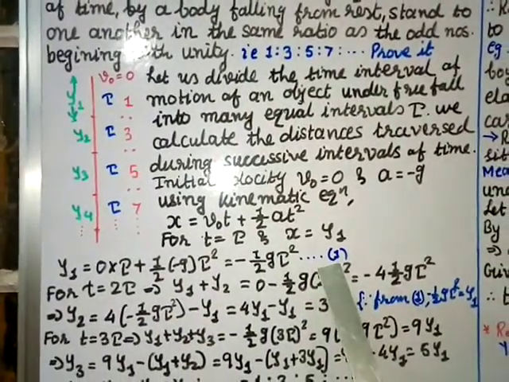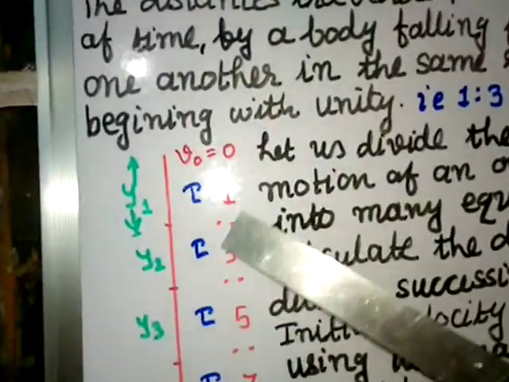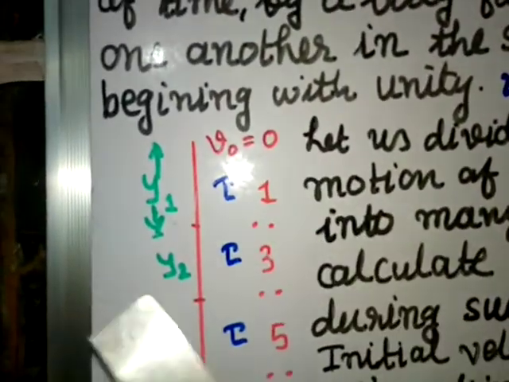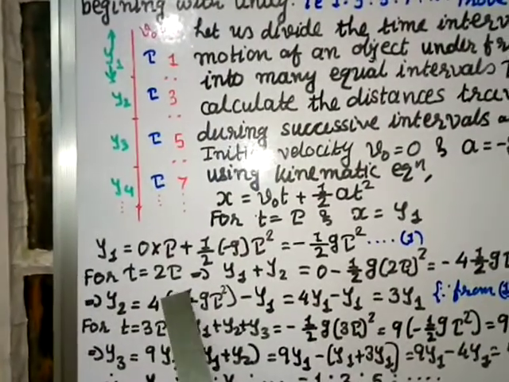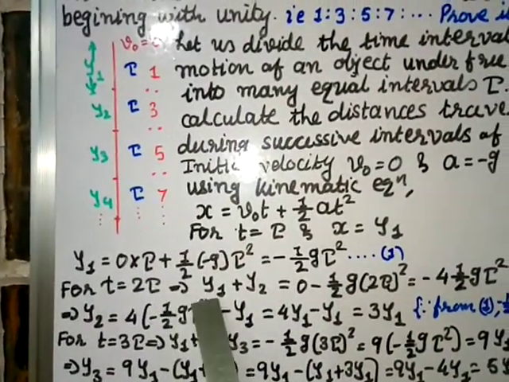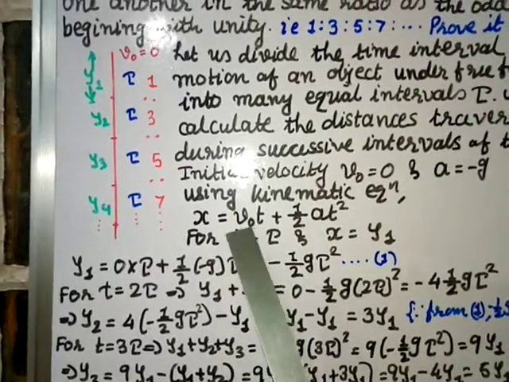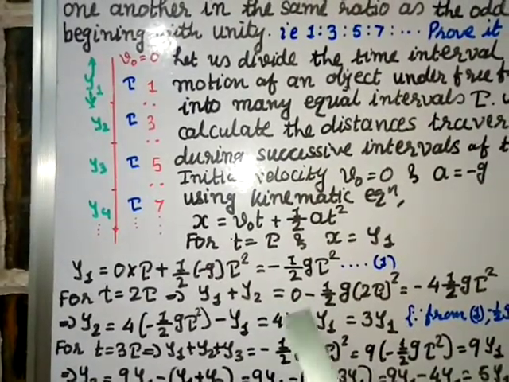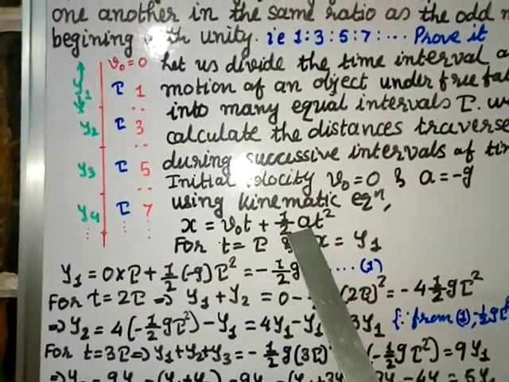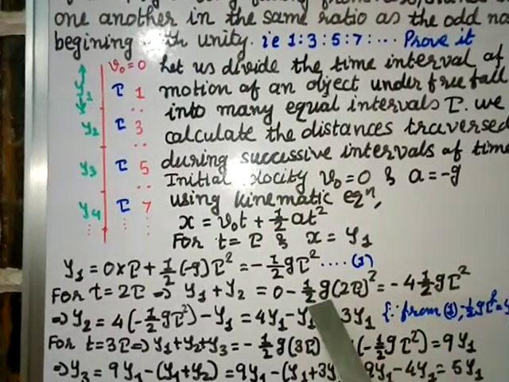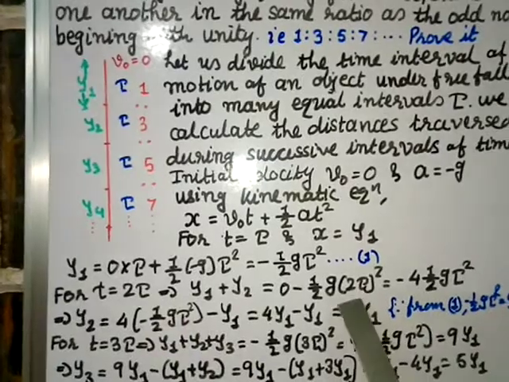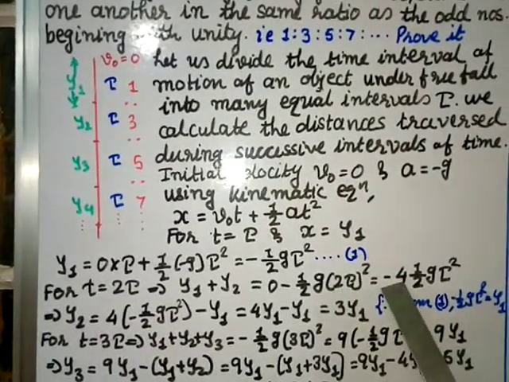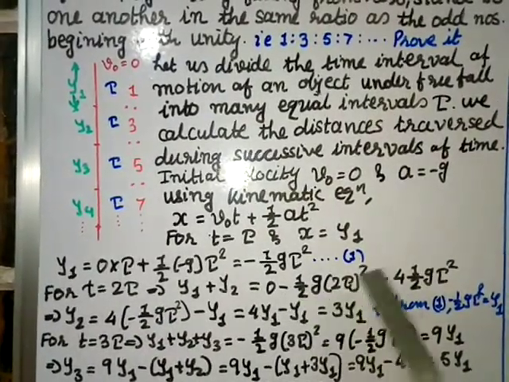Call it equation 1. Now in the second interval the time will be tau plus tau, 2 tau, and displacement is y1 plus y2. For t equal to 2 tau implies y1 plus y2 equal to, since v0 is 0, the first term is 0, and when you put a value as minus g you get minus of g, then 1/2 and instead of t you put 2 tau whole square. 2 square is 4 here, 1/2 g tau square is here.